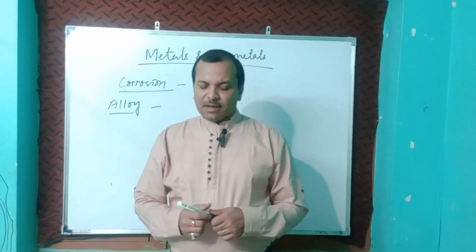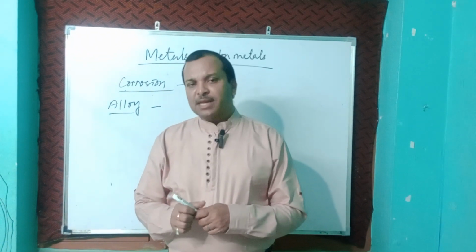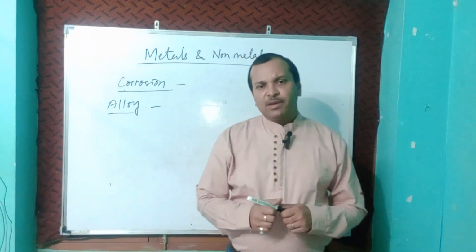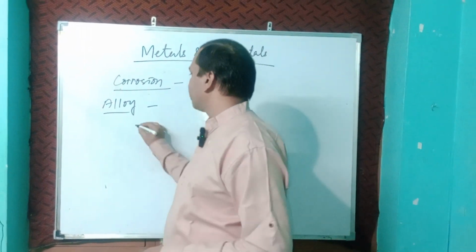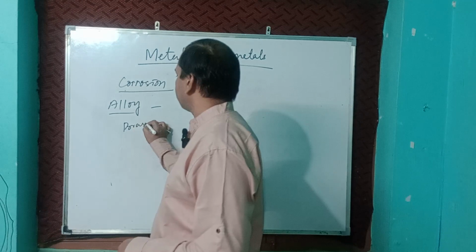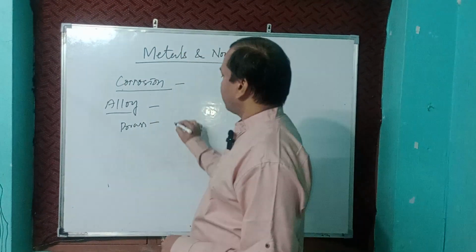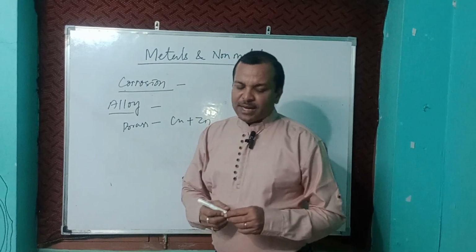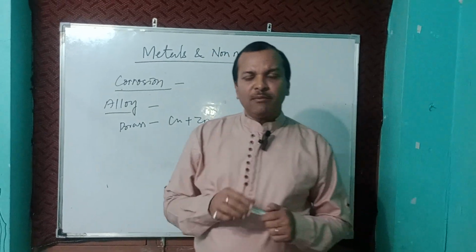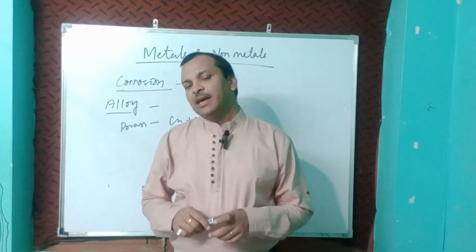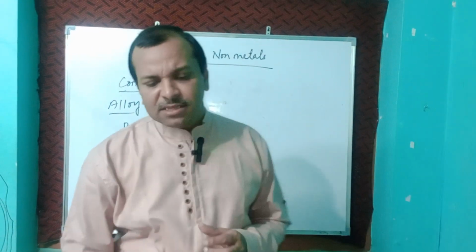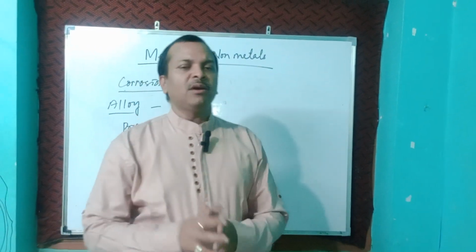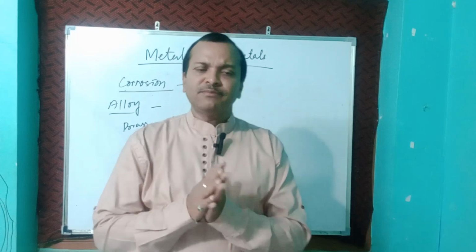For example, steel is an alloy, brass is an alloy. Brass is a mixture of copper and zinc. When mercury is present in an alloy, that is called an amalgam.